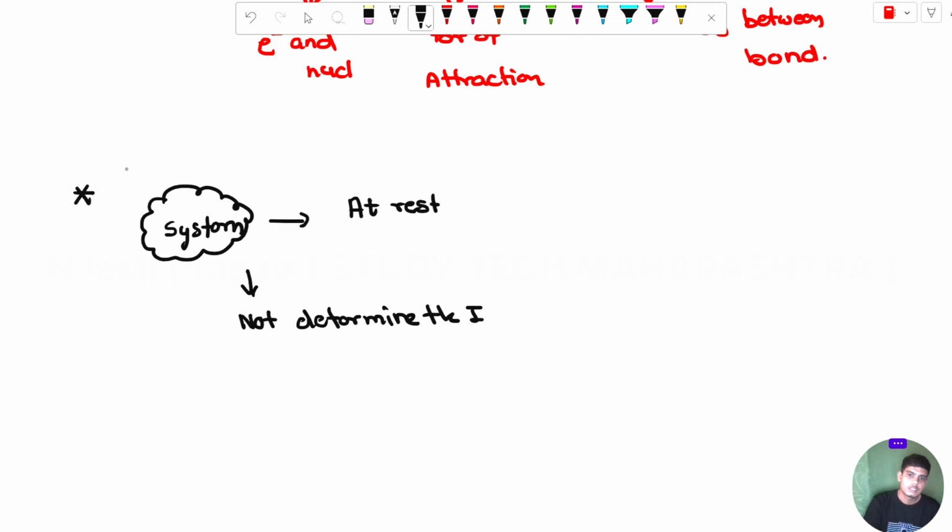Now the second point is the importance of calculating delta U. Delta U is nothing but the change in internal energy.